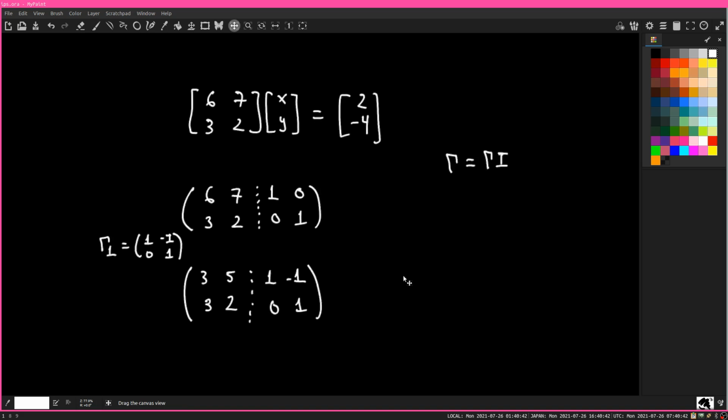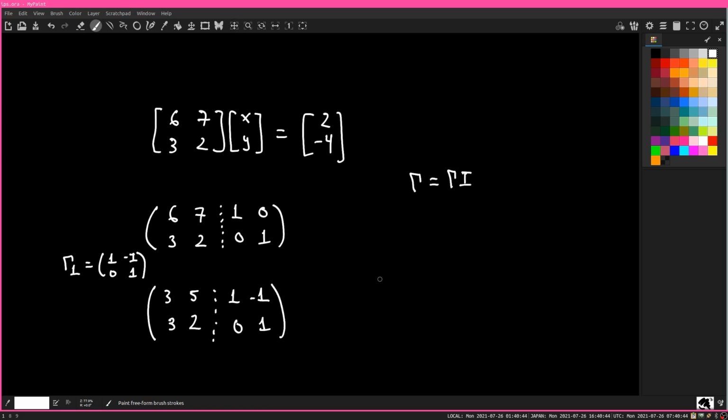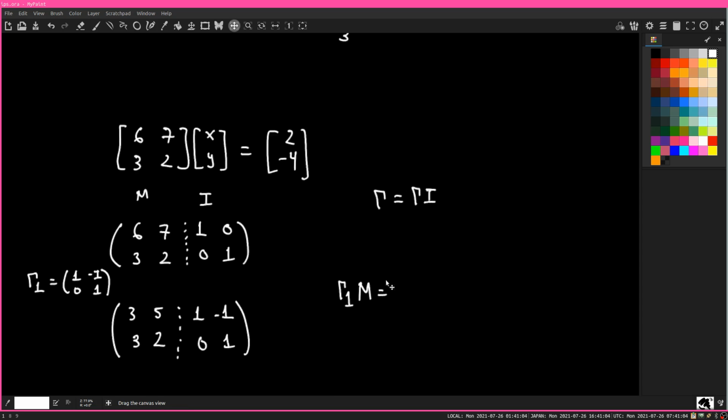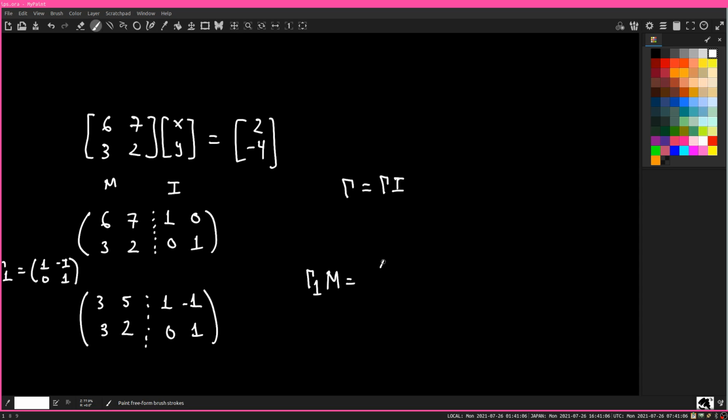Now, let me just show you very briefly. Gamma 1 times, let's call this M, and this is the identity matrix. Let me compute gamma 1 times M explicitly to convince you that this is actually true. So this is 1, 0, minus 1, 1.